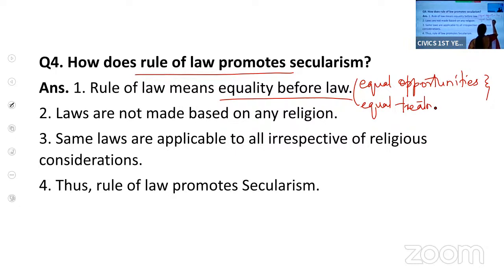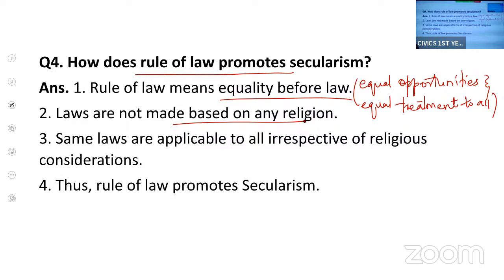This is called rule of law. There is equality before law, so laws are not based on any religion. In a secular state, the government will not make laws on the basis of any religion.